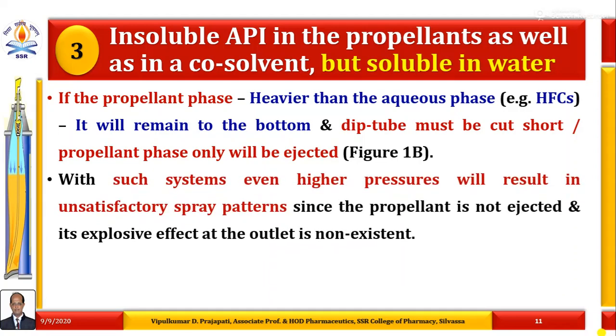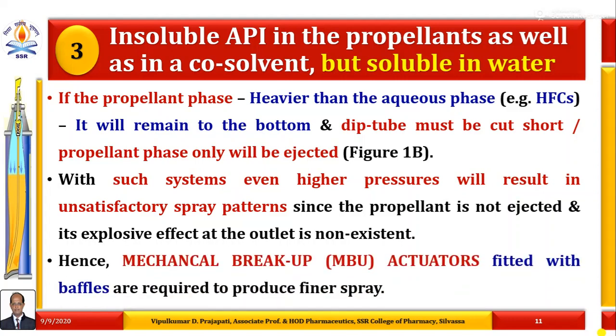With such systems, even higher pressures will result in unsatisfactory spray patterns, since the propellant is not ejected and its explosive effect at the outlet is non-existent. Hence, mechanical breakup actuators fitted with baffles are required to produce a finer spray in this system.